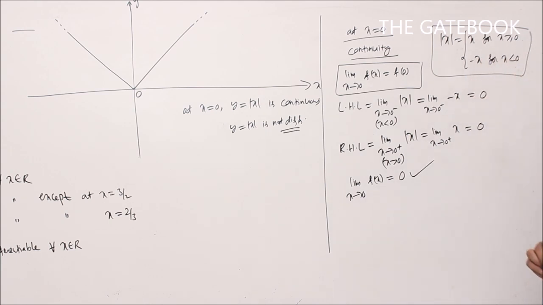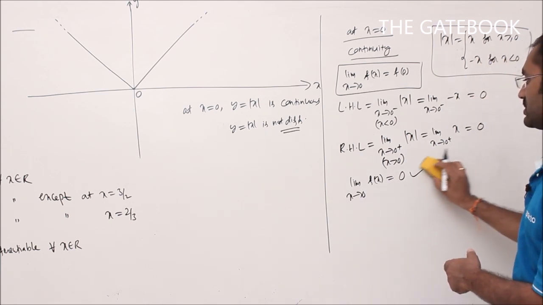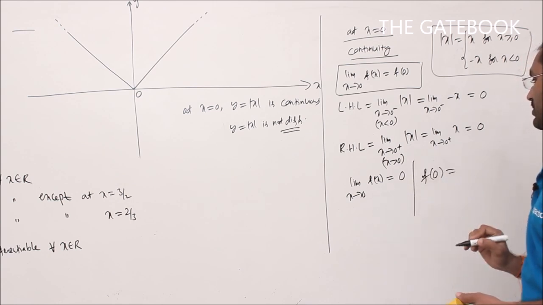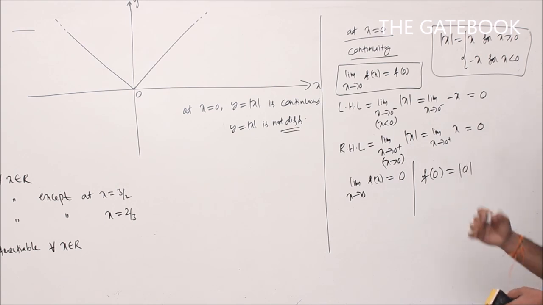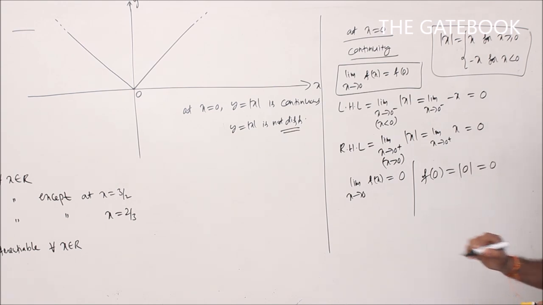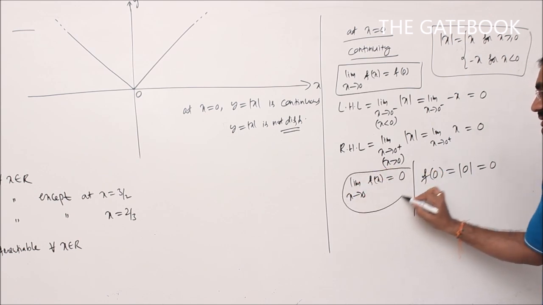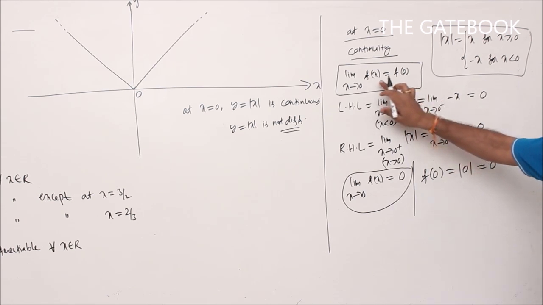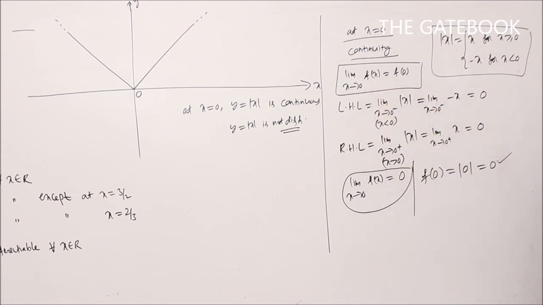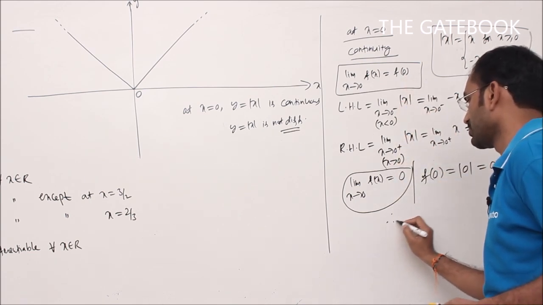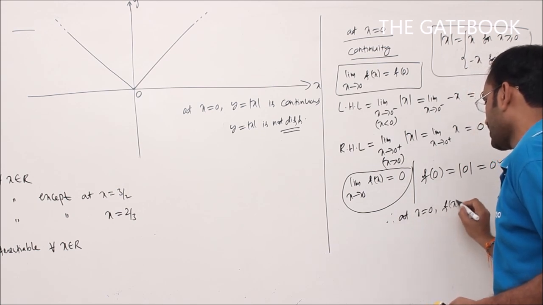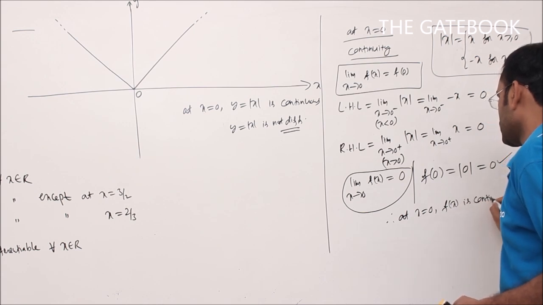Limit value 0. Now see what about the function value? Function value means you have to find out f of 0. What is f of 0? f of 0 is modulus of 0. Modulus of 0 is 0 only. Therefore, the limit value exists and is equal to 0. Limit value 0, function value also 0. Both are equal. Therefore, that condition of continuity is satisfied. Therefore, the given function is continuous at x is equal to 0. So I can say that at x is equal to 0, the function f of x is continuous.